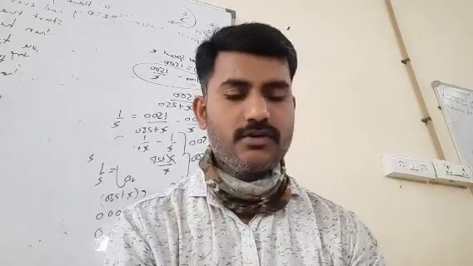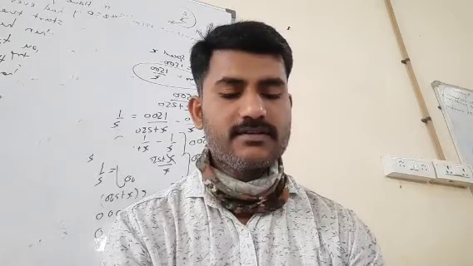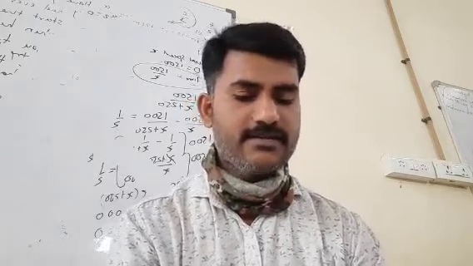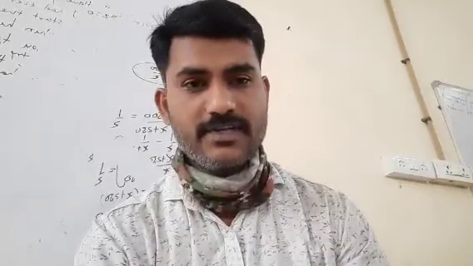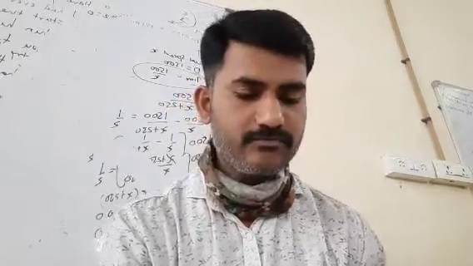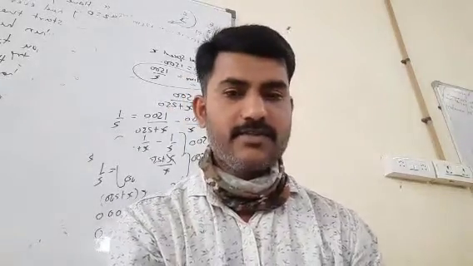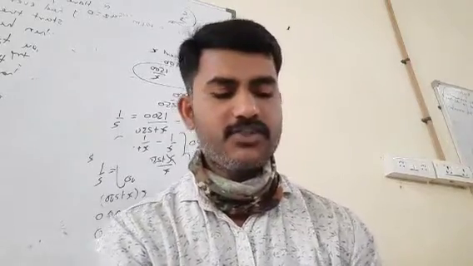Which are the two rivers? The Tigris and Euphrates. In the map in your textbook you will get these names, the Tigris river and the Euphrates river. The land between the two rivers is considered Mesopotamia.